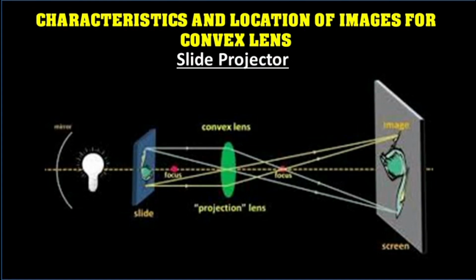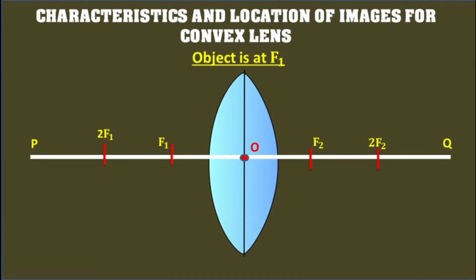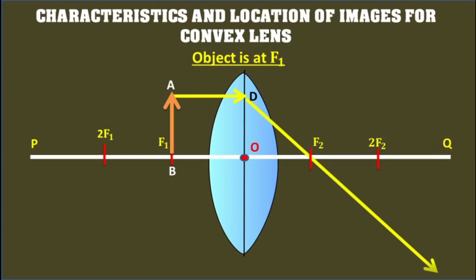Case 5. When object is at f1. In figure, AB is an object placed at the focus f1 on the principal axis of a convex lens. From the point A of the object, the ray AD incident parallel to the principal axis, after refraction through the lens, passes through the second focus f2. Another ray AO incident through the optical center O of the lens travels undeviated.